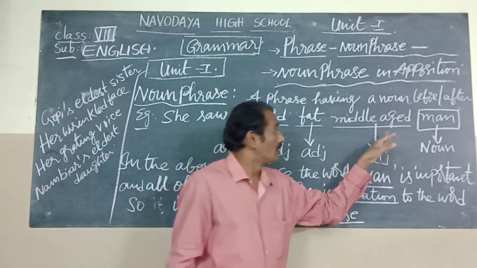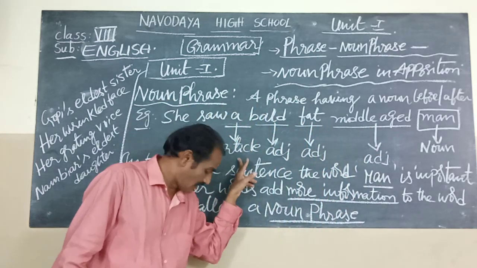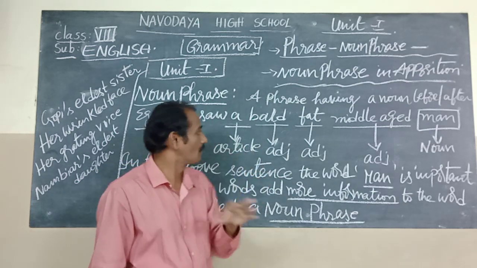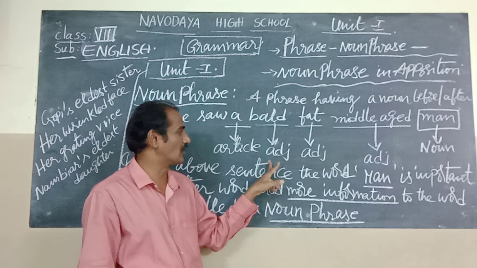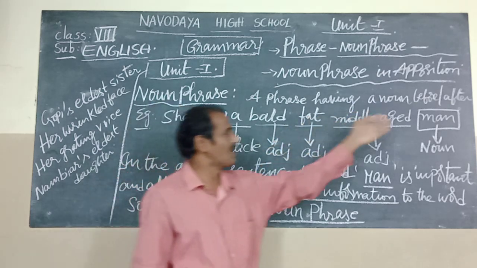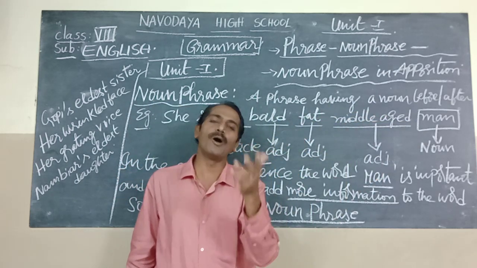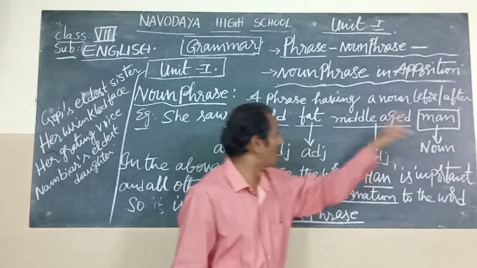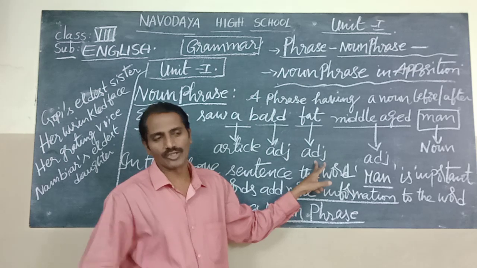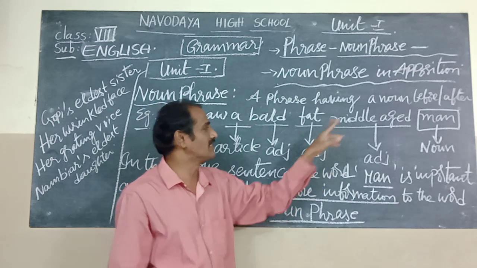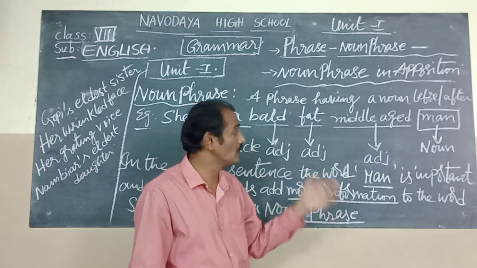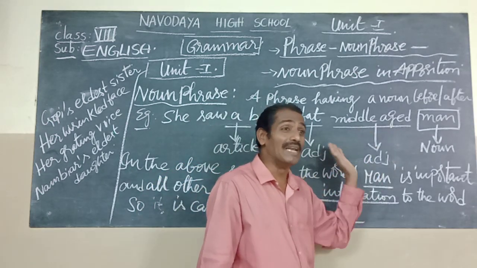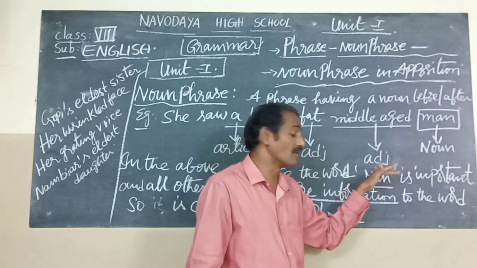Here, a is an indefinite article. Bald is an adjective. How is the man? He is bald. Fat is also an adjective. Man is the noun. Middle-aged is also an adjective.